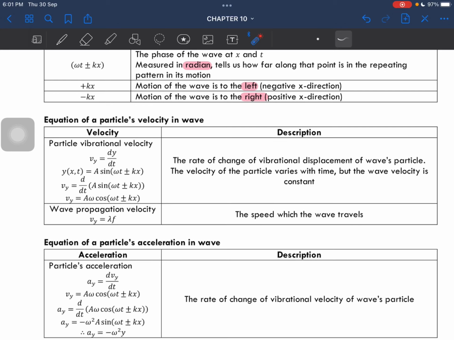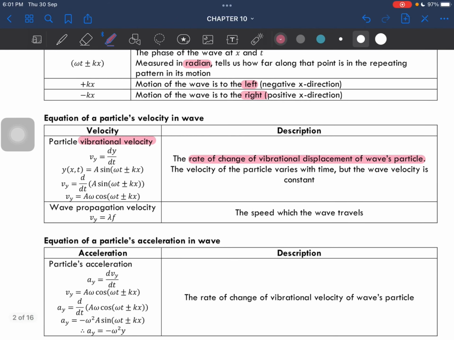Okay, so if they ask you about the vibrational velocity, make sure you understand this part. If they ask you about the vibrational velocity, it is asking you about the equation. It is asking you about the rate of change of vibrational displacement of waves particle. Okay, the velocity of the particle varies with time, but the wave velocity is constant. The wave velocity is constant where you calculate it by using this formula here. Okay, it is about the, wait, let me highlight first.